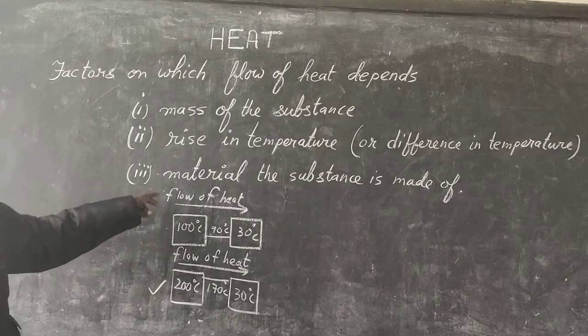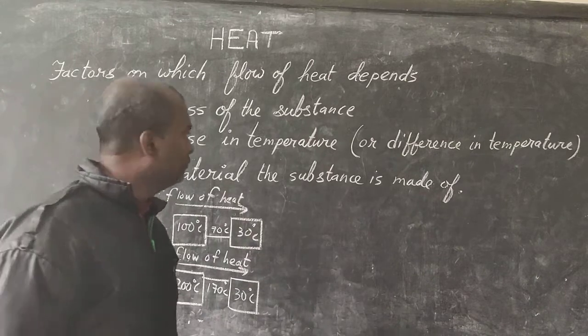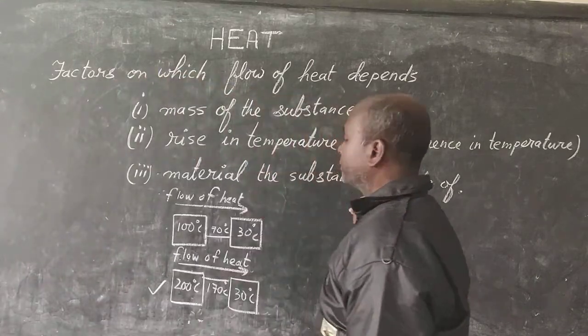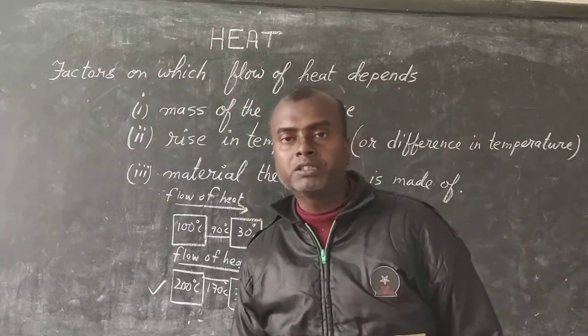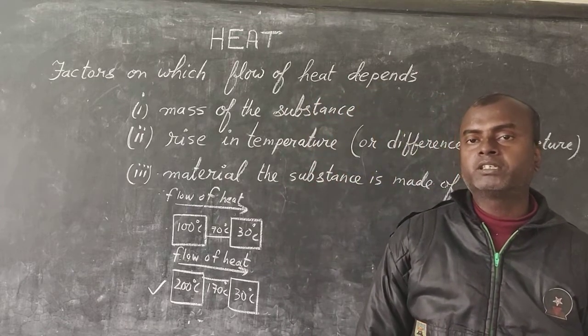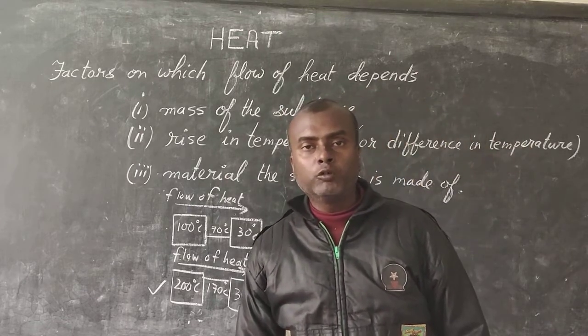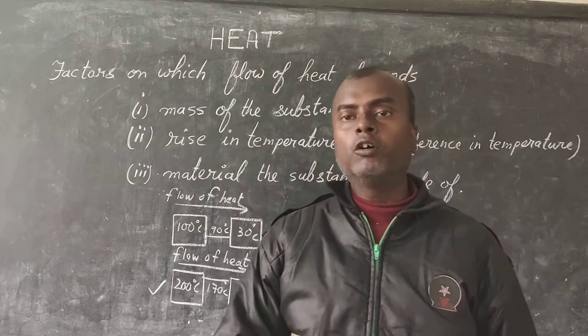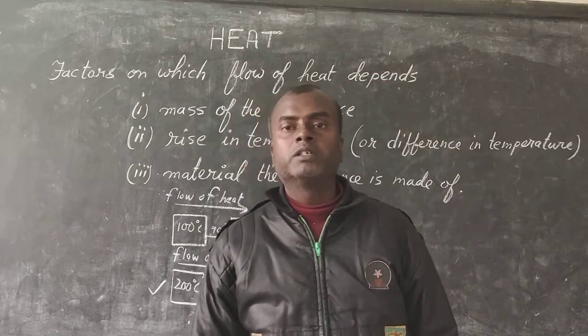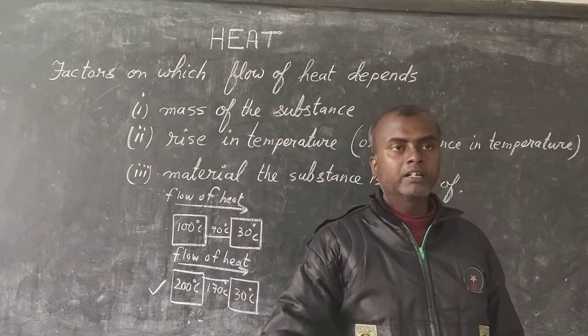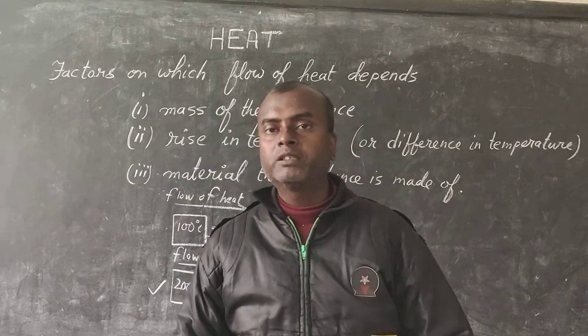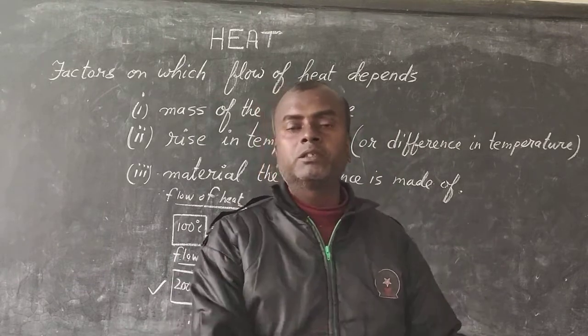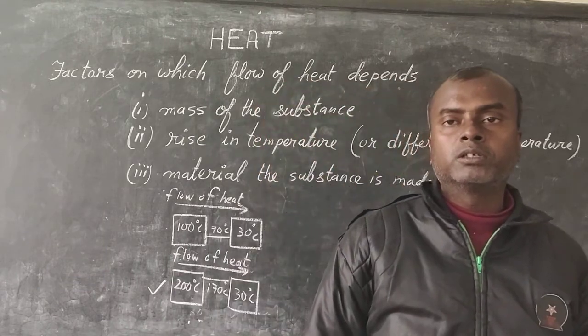Okay, now the third factor. The third factor is the material of the substance, or what substance the object is made up of. Now we all know metals, generally all metals absorb heat. But among metals also there are some metals which absorb heat faster, some which absorb heat a bit slower.